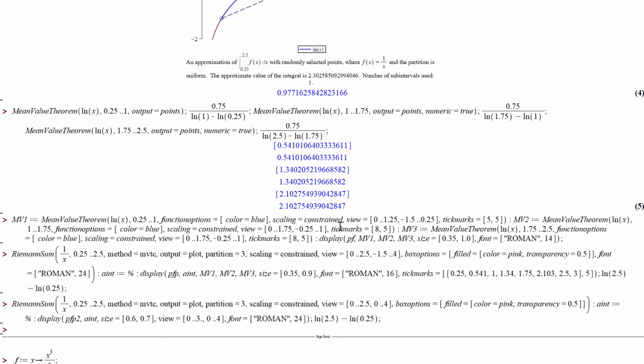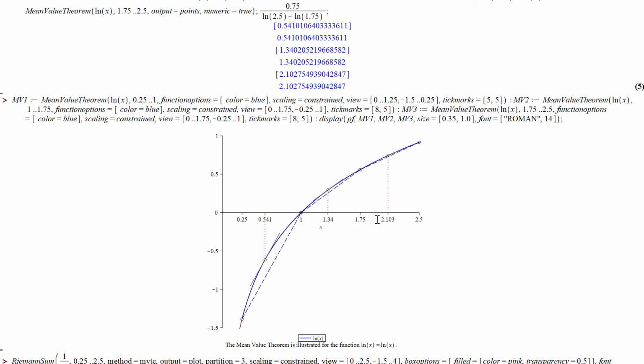I can do it on 3 rectangles, I can do it on any number, but I only did the mean value theorem graph for 3. So here's, again, the antiderivative, log x. I broke it up into 3 subintervals of equal length 0.75, so we go from 0.25 to 1, from 1 to 1.75, and then from 1.75 to 2.5.